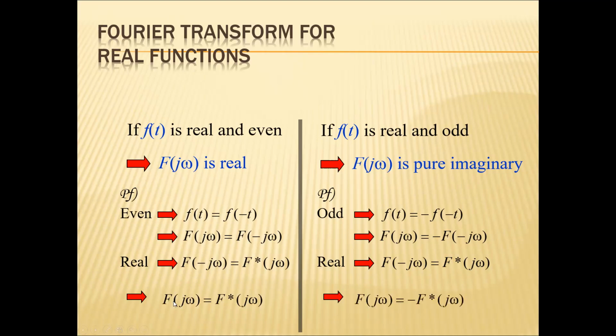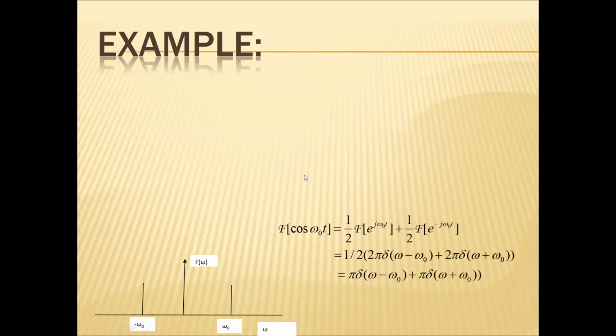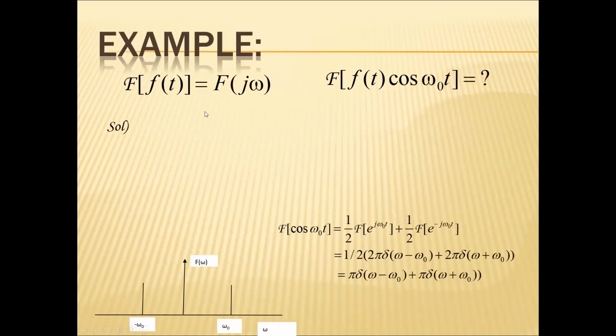So F(jω) equals F*(ω) and F(ω) equals minus F*(ω). So this is what is called the real and imaginary part of the function. If you want to calculate the Fourier transform of f(t) into cos ω0 t, we know that the Fourier transform of f(t) equals F(ω). Then what could be the Fourier transform of cos ω0 t?